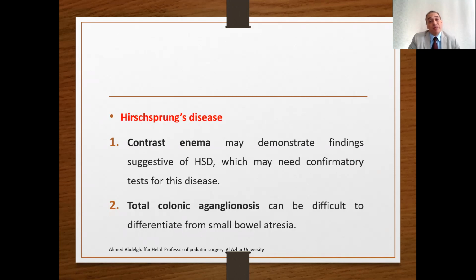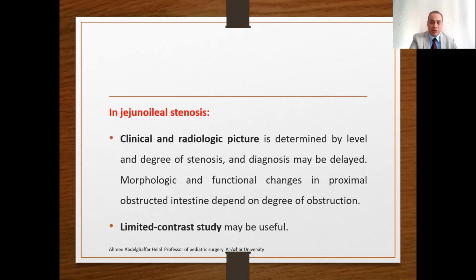Hirschsprung disease may also give the same presentation of multiple dilated loops filling the abdomen. However, the contrast enema in Hirschsprung may demonstrate very suggestive findings, and may need a confirmatory test with rectal biopsy. All this differential diagnosis will be discussed soon, with how to approach a neonate with bowel obstruction.